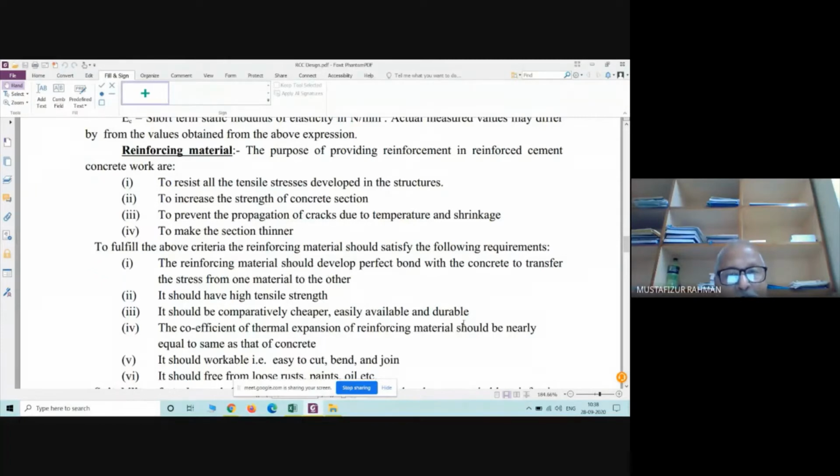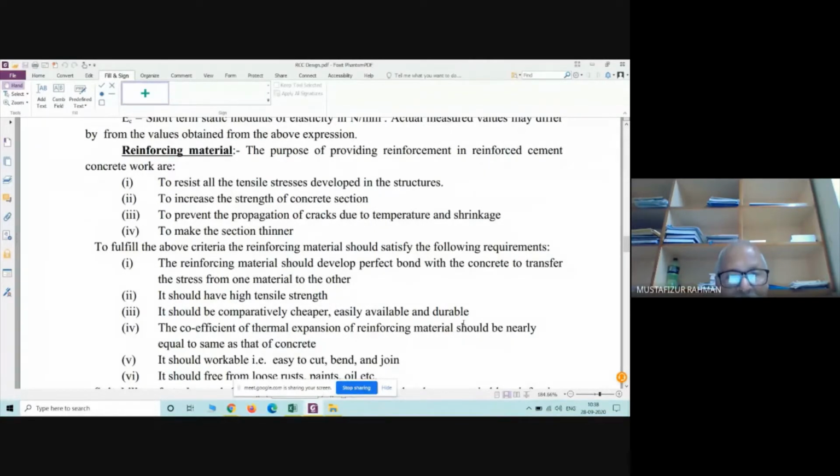Under that situation, what will happen? Steel has a tendency to pull the concrete outward. On the other side, the concrete has a tendency to pull the steel inward.